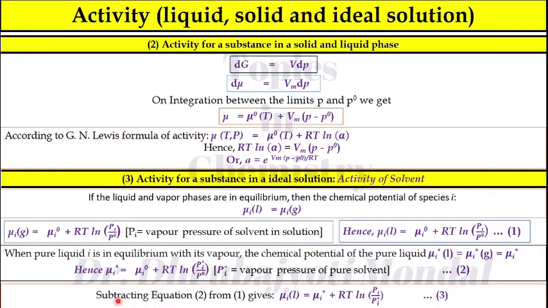Now subtracting equation number 2 from 1 gives mu iL is equal to mu i star plus RT ln Pi by Pi star. Here mu iL is the chemical potential of the particular component in liquid phase, mu i star is the chemical potential of the pure solvent, Pi is equal to the vapor pressure of solvent in solution, and Pi star is equal to the vapor pressure of pure solvent.